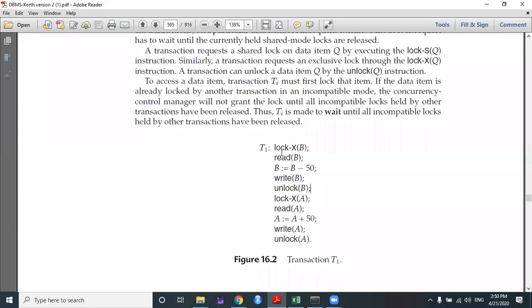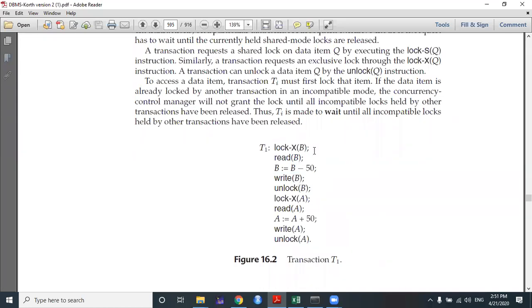Now, the transaction T1 holds the data item B in exclusive mode lock. That means you actually make a request for the exclusive mode lock for data item B to the concurrency control manager. Now, suppose the data item B is not held by any other transaction, so the concurrency control manager has given permission to transaction T1 to hold B in exclusive mode lock.